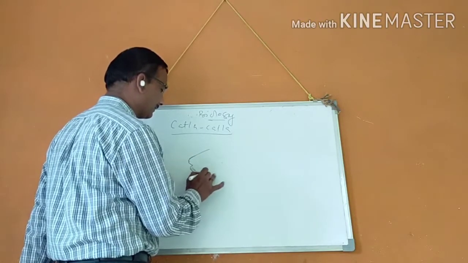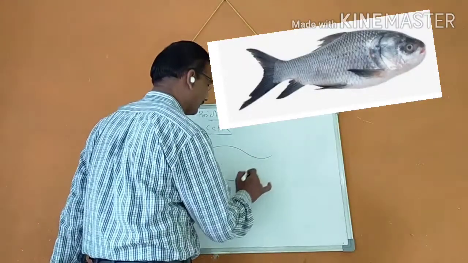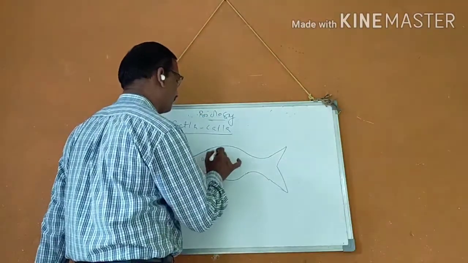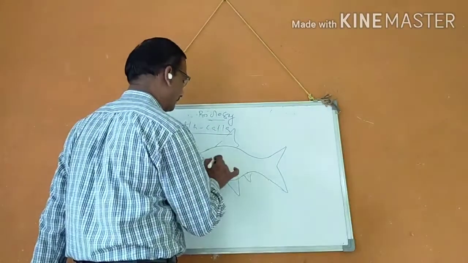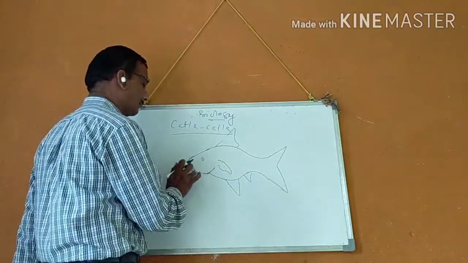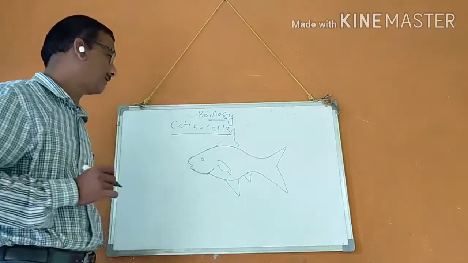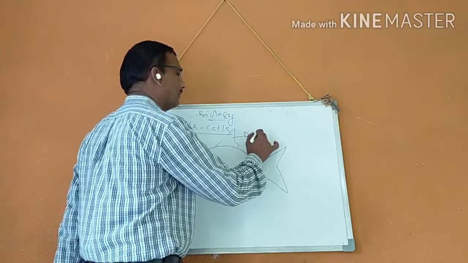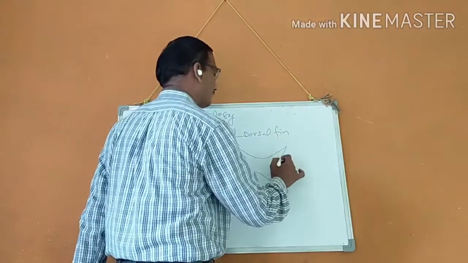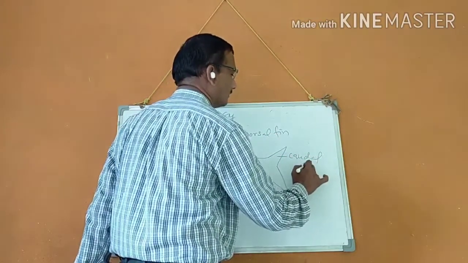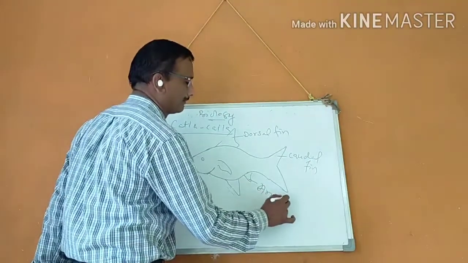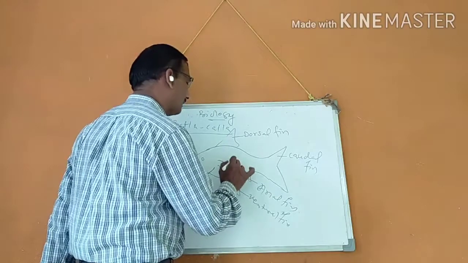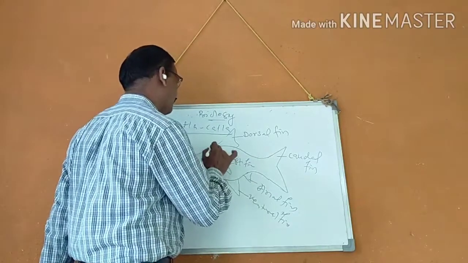Katla species. The fish has a dorsal fin, caudal fin, anal fin, ventral fin, pectoral fin, and scales.